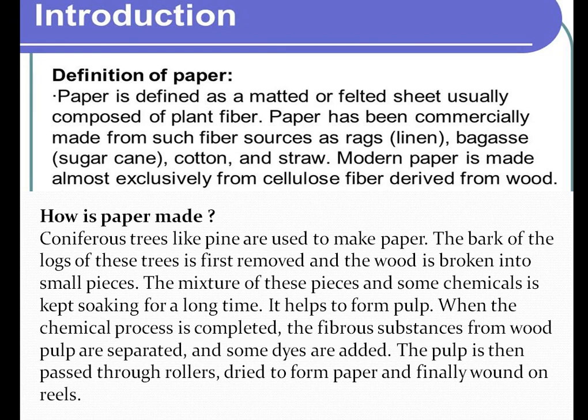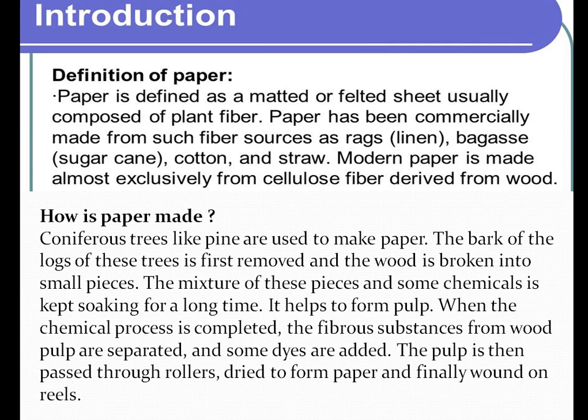Cellulose is the substance that exists in the cell walls of plants, which is used for making paper. This cellulose fiber comes from wood. Now we will see how paper is made. Before, we talked about rubber and how rubber is processed. Now we are talking about how paper is made.